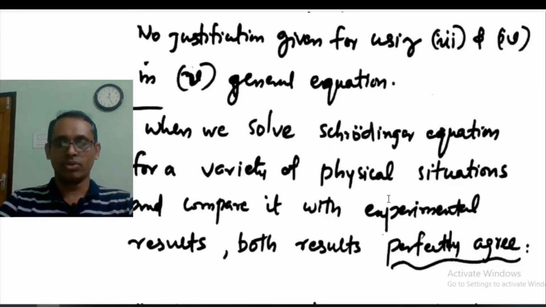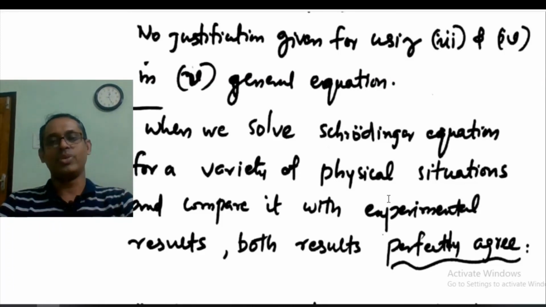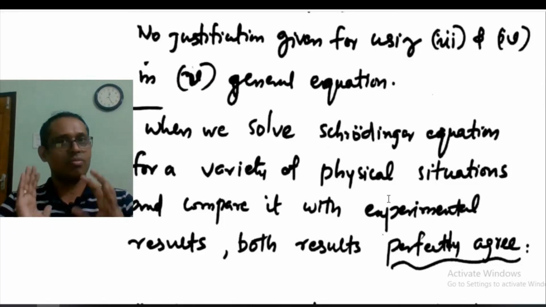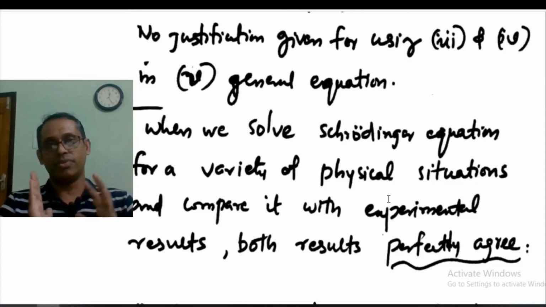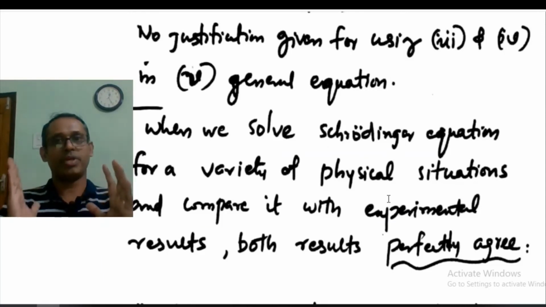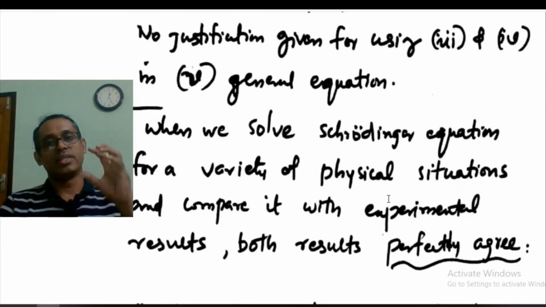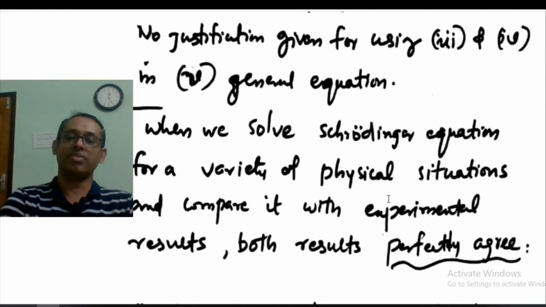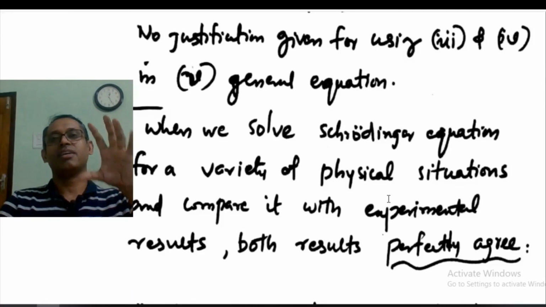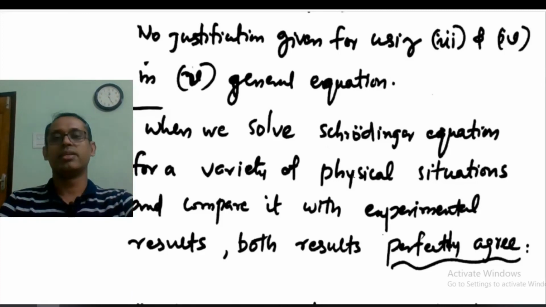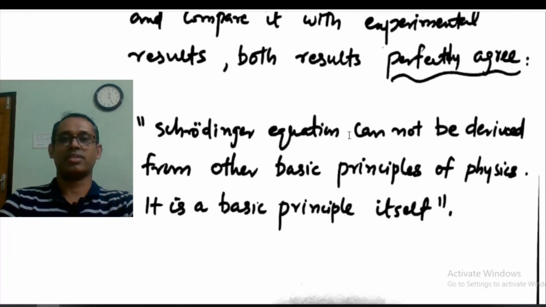So although we didn't get the Schrödinger equation in a proper way, the theoretical results predicted by it perfectly agree with the experimental results. That clearly validates the Schrödinger equation.